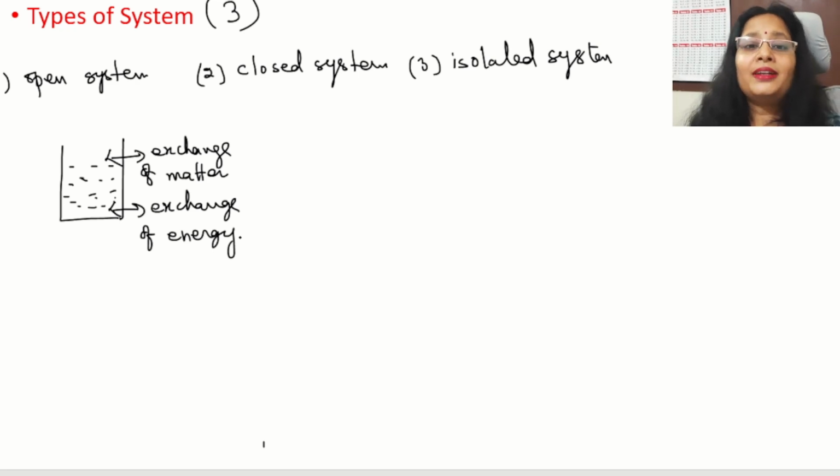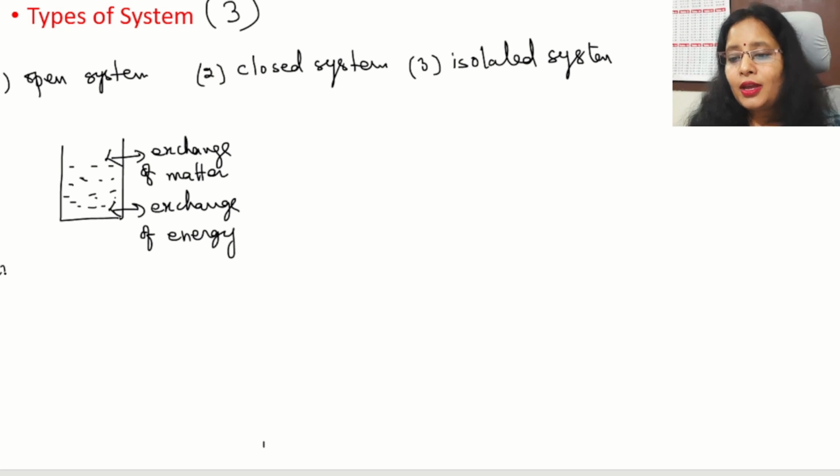So matter exchange is possible. And energy exchange is possible because the wall is conducting. If we take a metal or glass vessel, then energy transfer is also possible. So this kind of system is called an open system.